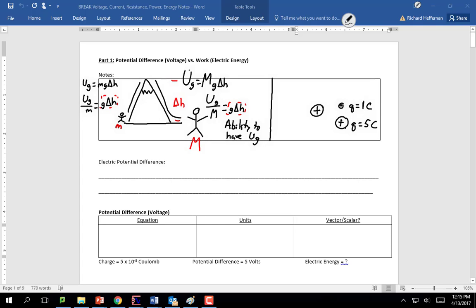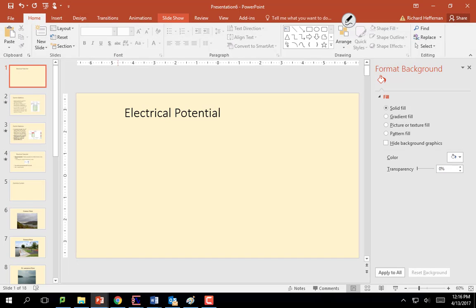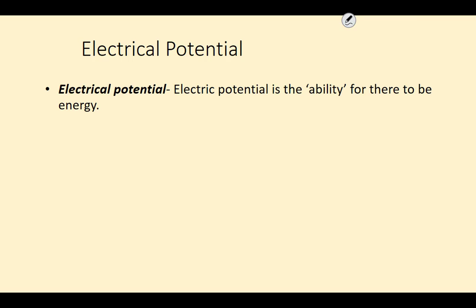But just like my friend and I had the same ability to have energy because we were at the same position, both of these charges have the same ability to have electrical energy, which the symbol for is W. And that's what this term, electrical potential difference, means. Electrical potential difference is just the ability for there to be energy.